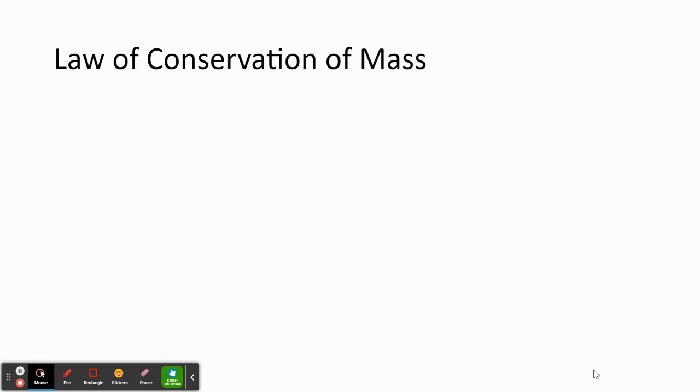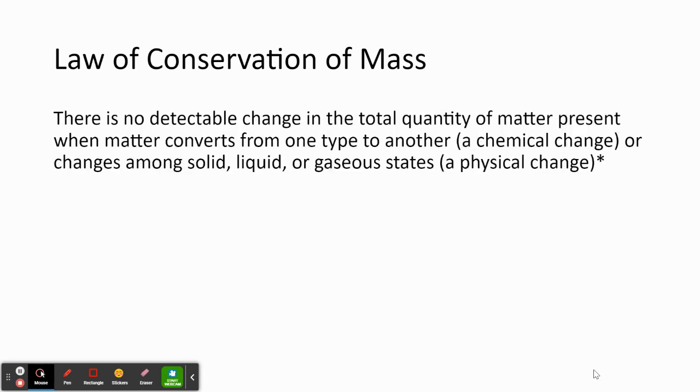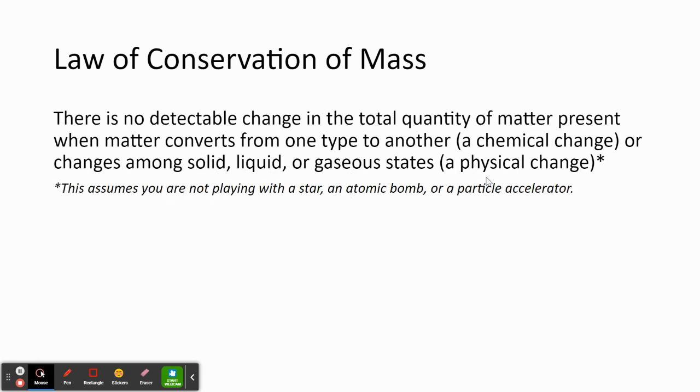Now let's move on to the law of conservation of mass. So what we're basically saying is there's no detectable change in the total quantity of matter that's present when matter is converted from one type to another. That would be a chemical change. Or when matter changes its phase, which would be an example of a physical change.